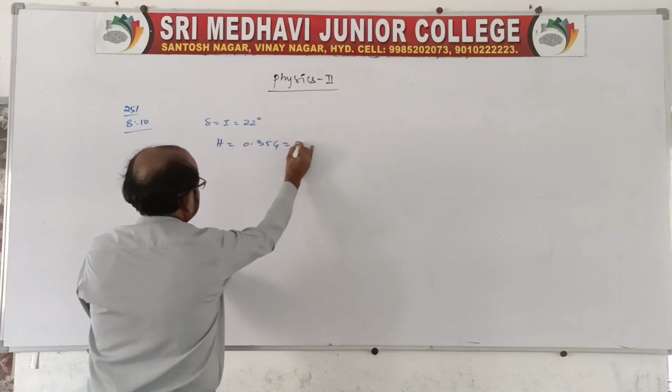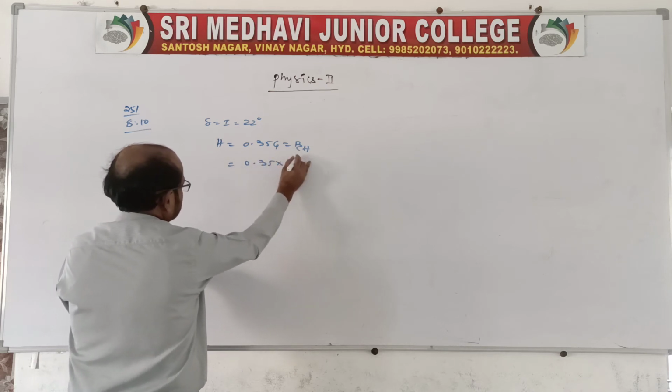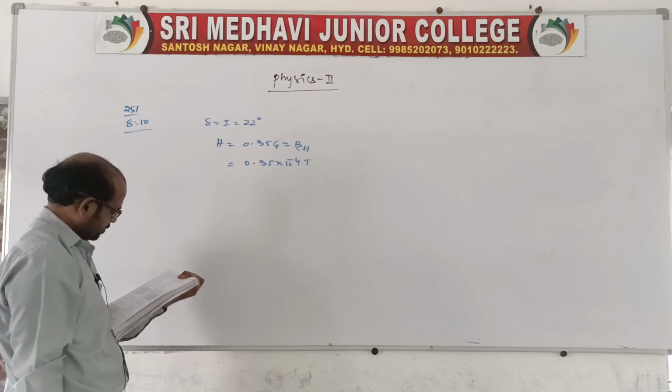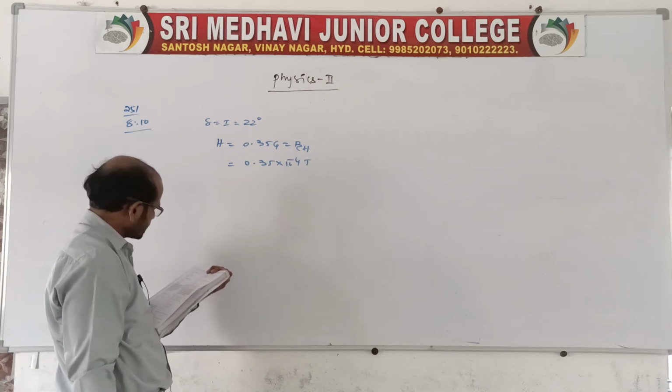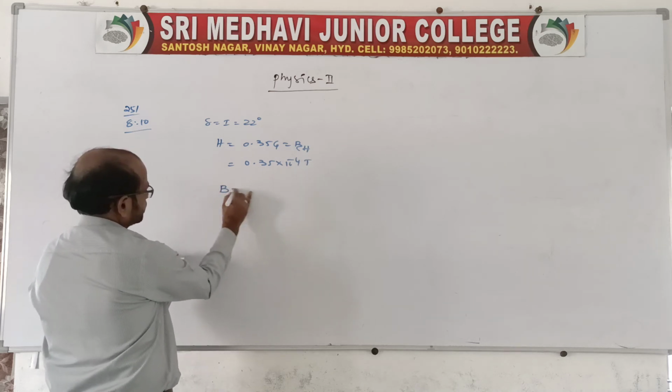H is equal to 0.35 G, or we can also write it as BH. It is given in gauss, or 10 power minus 4 Tesla. You can keep it in the same way, no problem, or change it, no problem. Then what is it asking? Determine the magnitude of earth's magnetic field. Of course, it is asking for B resultant.